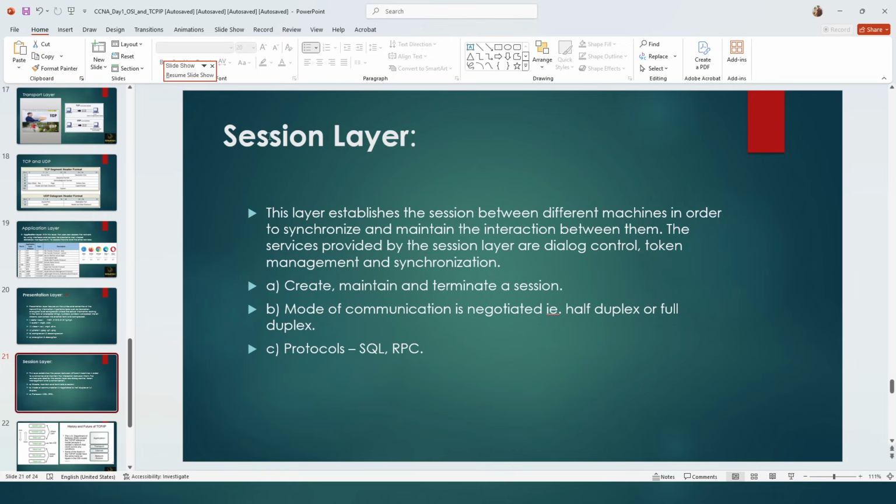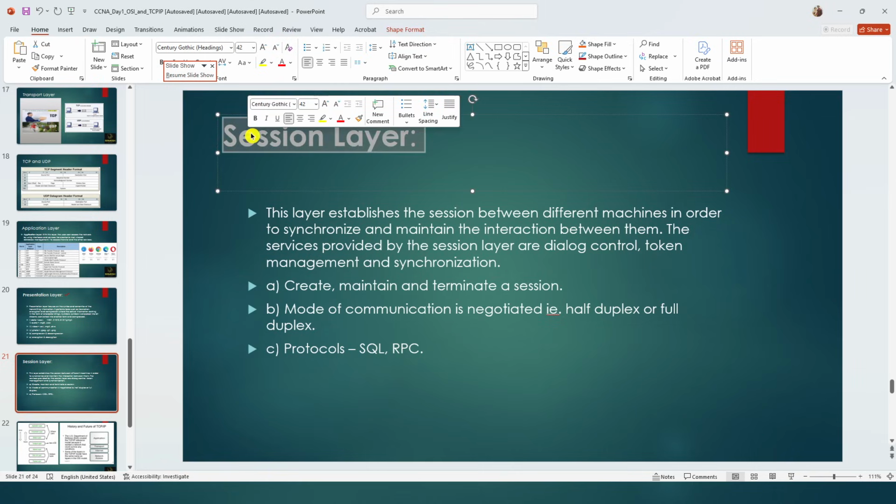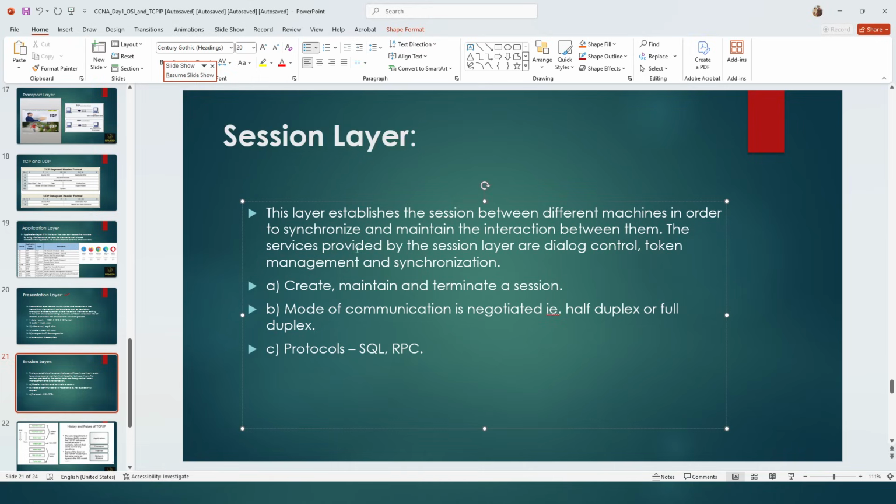Now the session layer. This is also integrated with the application. Suppose you're ordering something on Amazon, you order a mobile phone and you enter a debit card, and you'll get an OTP. Credit card or debit card, you will enter it and you'll get an OTP to complete the transaction. You will get a message, enter this OTP within 60 seconds. Have you observed it? Enter the OTP within 30 seconds, 60 seconds. Yes, sir. So it means from your mobile phone to the Amazon payment gateway, it is maintaining a session. That session is maintained.